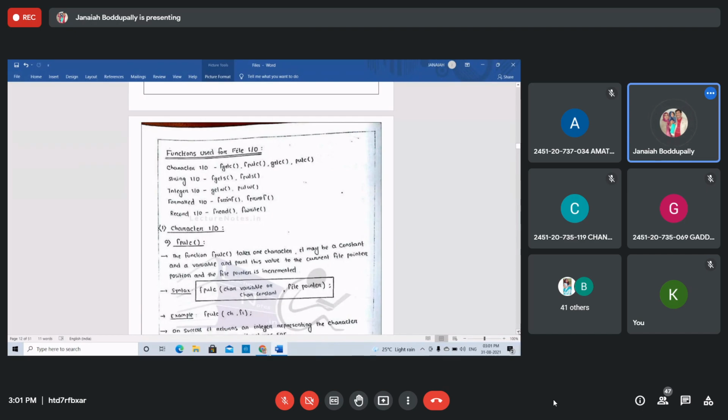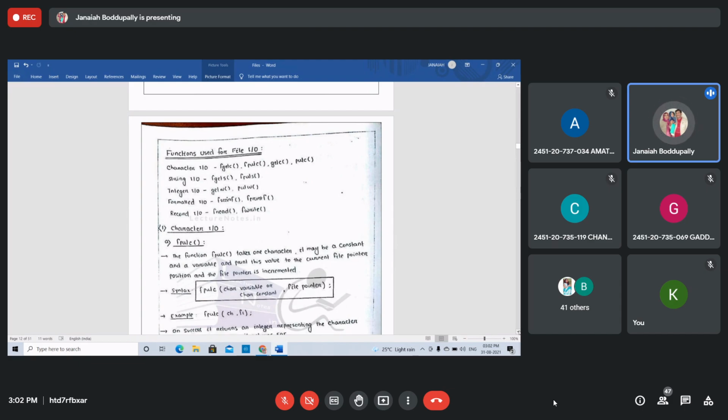For characters: fgetc, fputc, getc, putc. For strings: fgets, fputs. For integers: getw, putw. Formatted input output: fscanf, fprintf. Then for records, input output: fread, fwrite. These are the functions used for file input output.